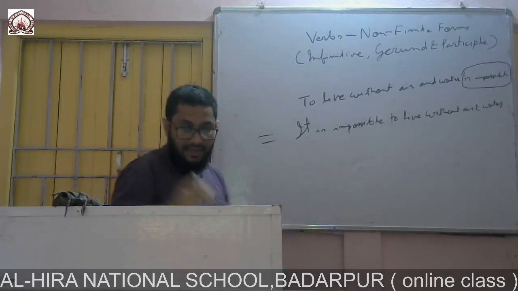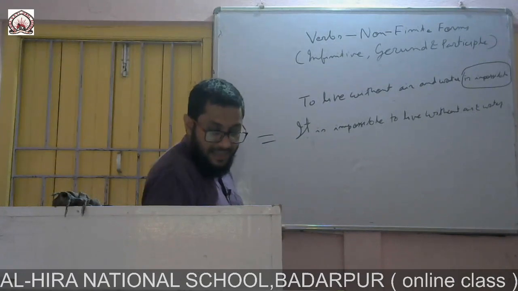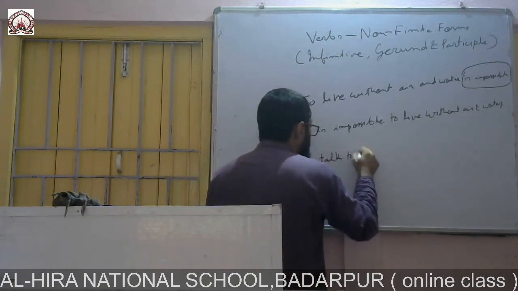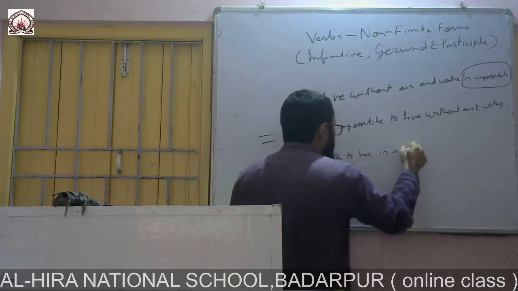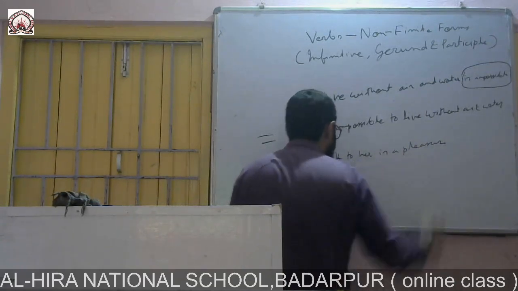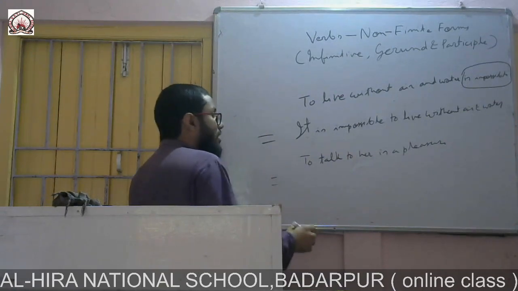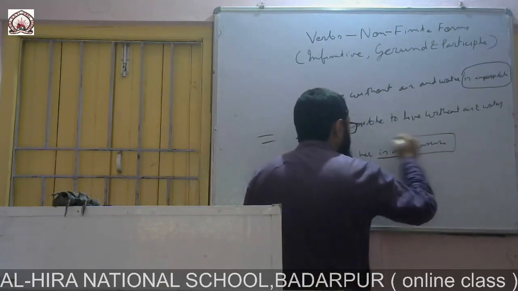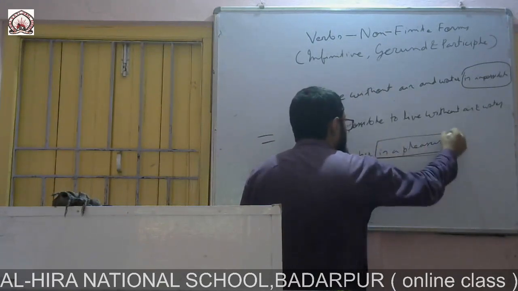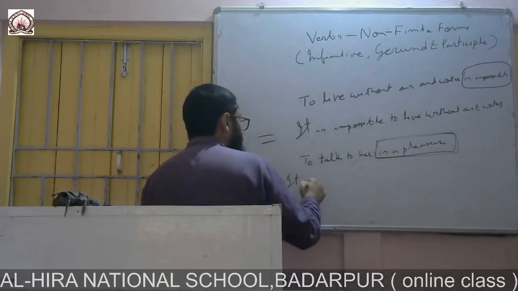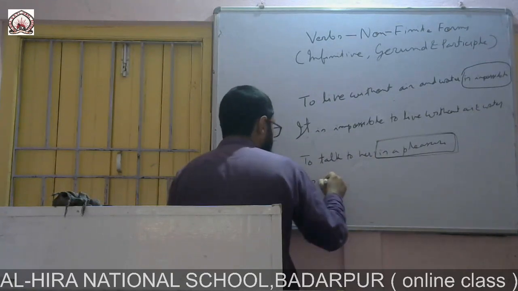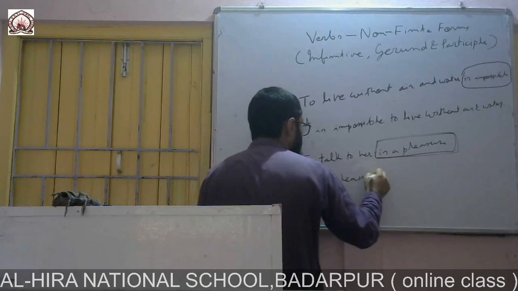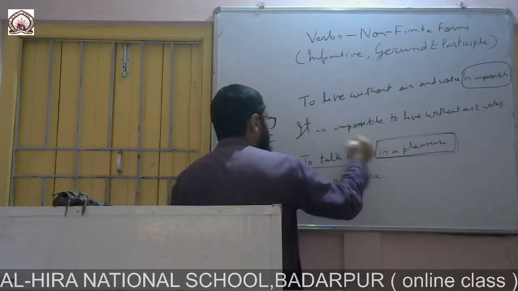Okay. Next example. To talk to her is a pleasure. So how to write this? Earlier I told, first of all we have to write it, then is, along with is, which portions remain? These portions we have to use. It is a pleasure, then the rest of the portion should be written.